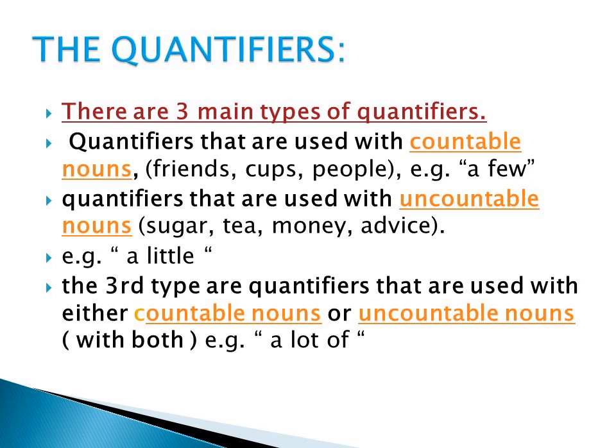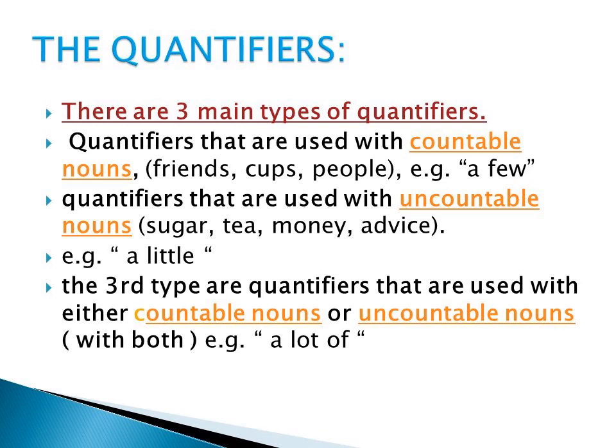The first type is used with countable nouns. The second one is used with uncountable nouns. And the third type of quantifiers can be used with both countable and uncountable nouns. Either countable or uncountable, you can use both. There are a few quantifiers like that.